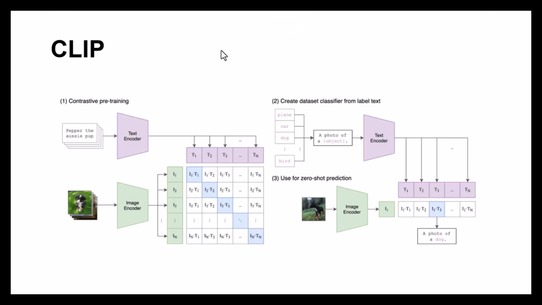Okay, let's start with a quick introduction to CLIP, a model developed by OpenAI that connects image and text. CLIP was trained on a massive dataset, over 400 million pairs of image and text, using contrastive learning. This large-scale training allows CLIP to have great generalization.